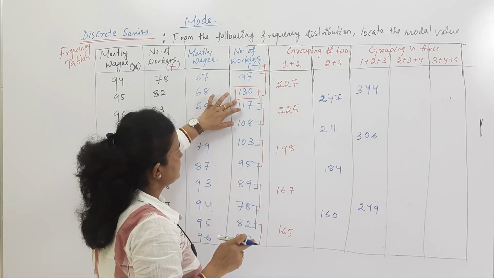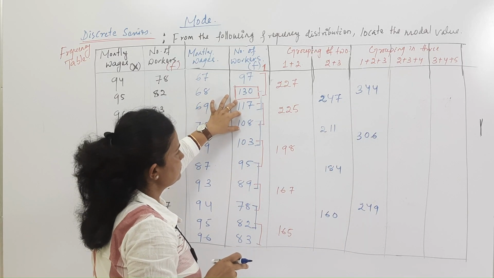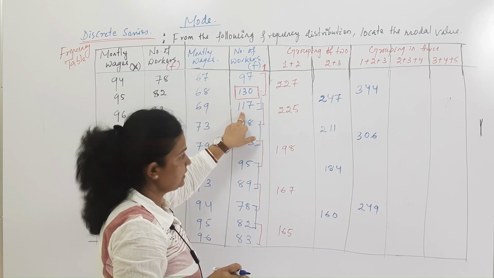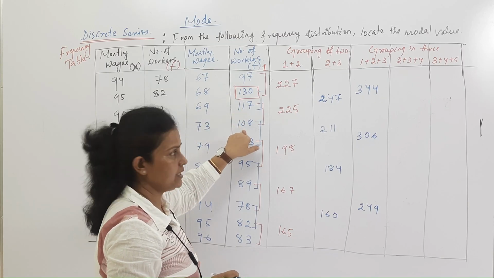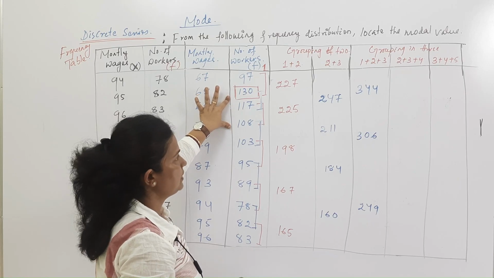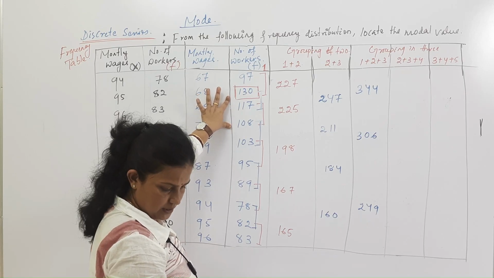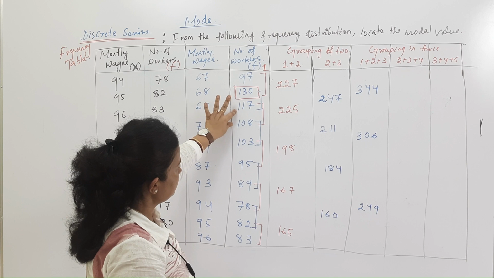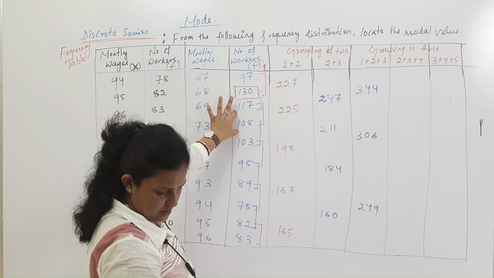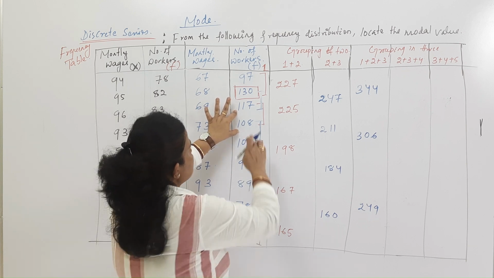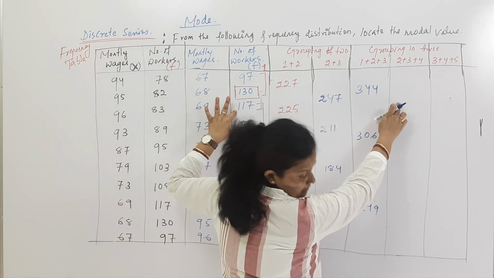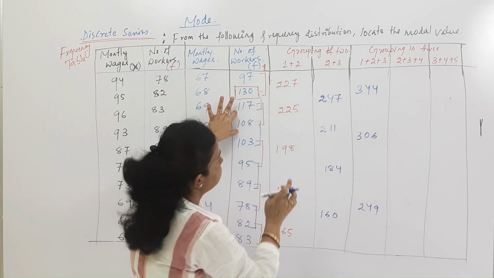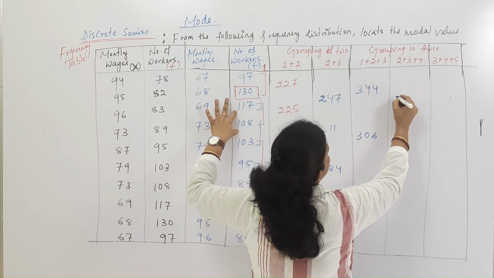So 2 plus 3 plus 4 means 130 plus 170 plus 108. The summation is coming 355. We can write it here.